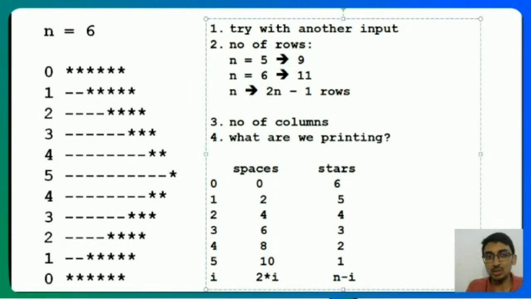In the reverse also, row number 4 has the same thing. So I just need to go from row 0 to 5 and print in this way, and then go from row 4 to 0 and again print as a function of I, and I'll get the same answer over here. This is how to solve it.